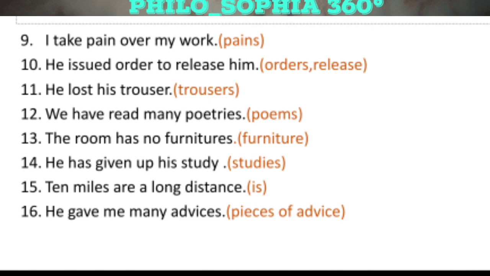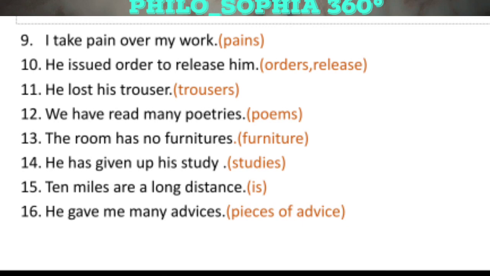Our 15th sentence is 10 miles are a long distance. When we are talking about 10 miles, then we have to consider that the verb or the helping verb which is to be used after miles is directly linked with the first word, the subject, which is 10.